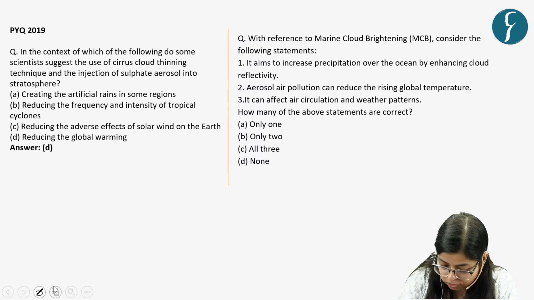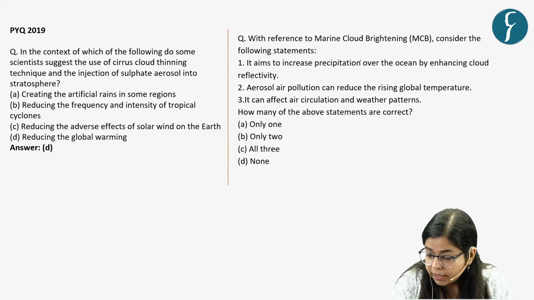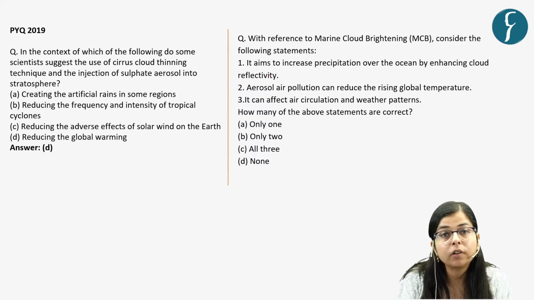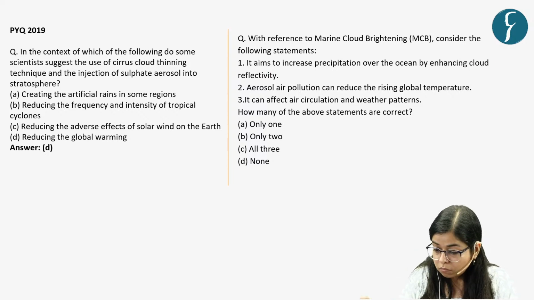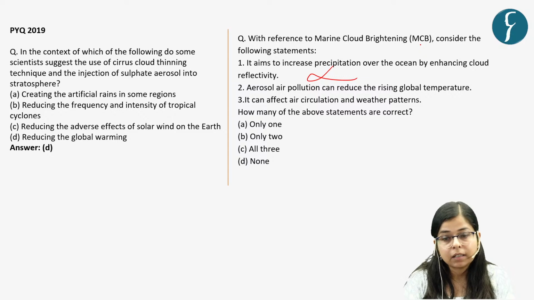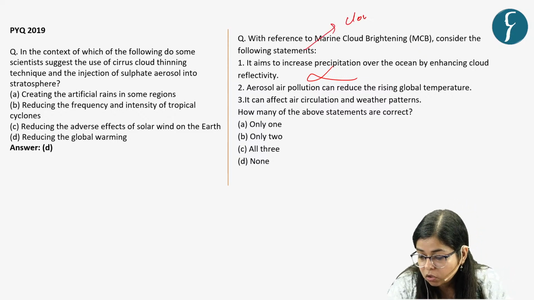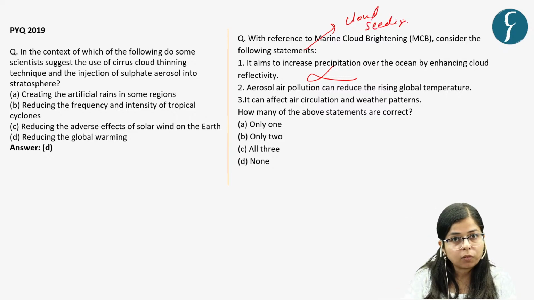Now with this, let's solve this question, which says that with reference to the marine cloud brightening, consider the following statement. It aims to increase precipitation over the ocean by enhancing cloud reflectivity. So this is an incorrect statement, because the aim of marine cloud brightening is not to increase precipitation. That is another technique which is known as cloud seeding.